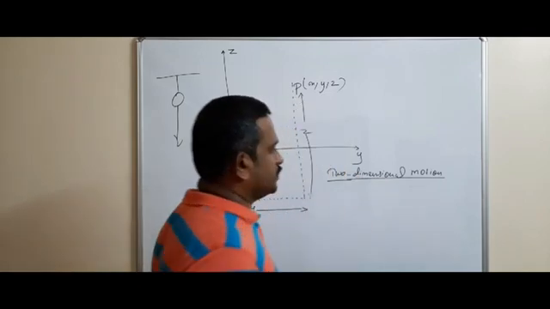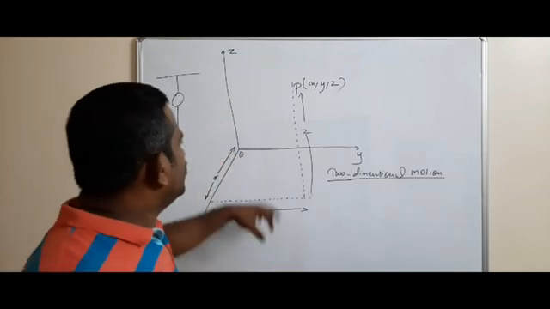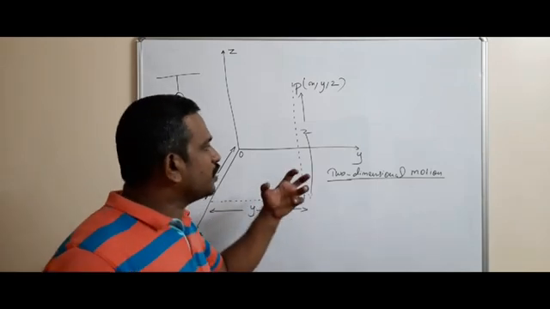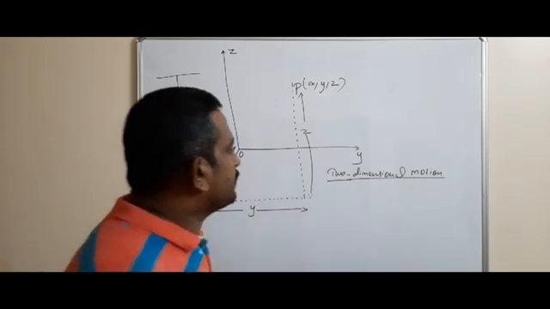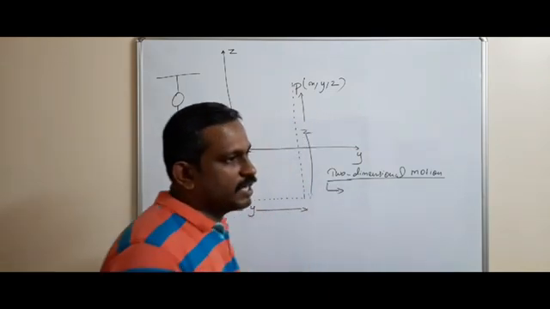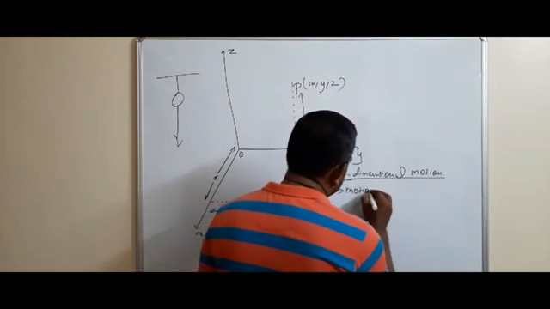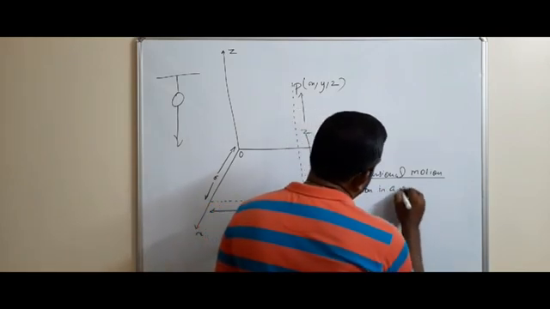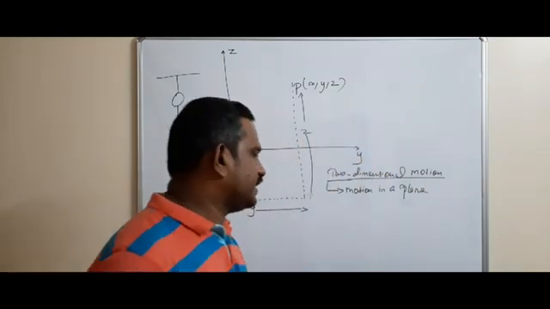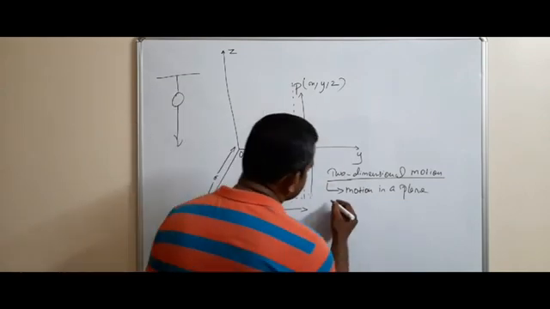What is two-dimensional motion? An object is said to be in two-dimensional motion if any two of the coordinates specifying the position of the object change with the passage of time. Two-dimensional motion means motion in a plane. One-dimensional motion means motion in a straight line. Two-dimensional motion means motion in a plane.